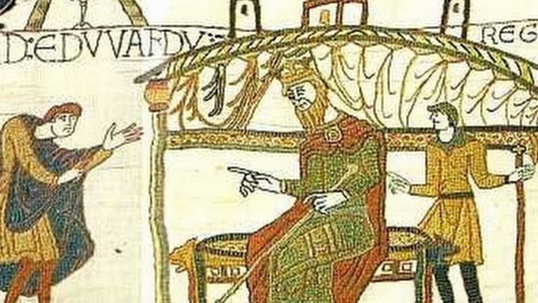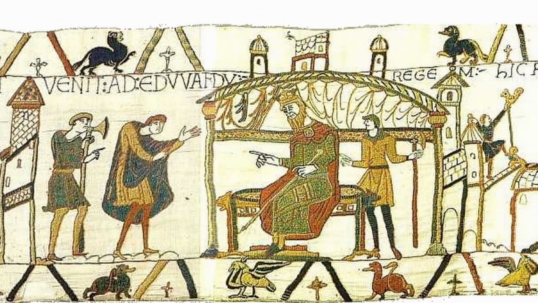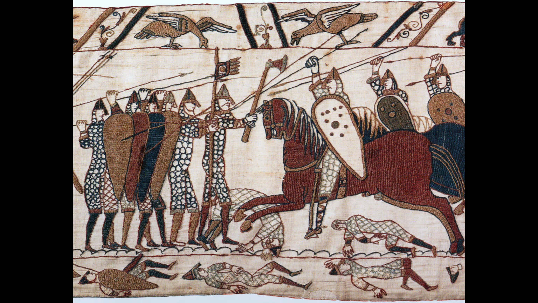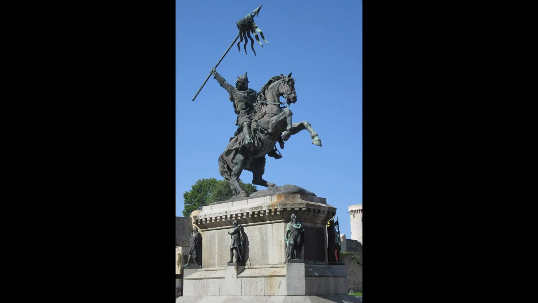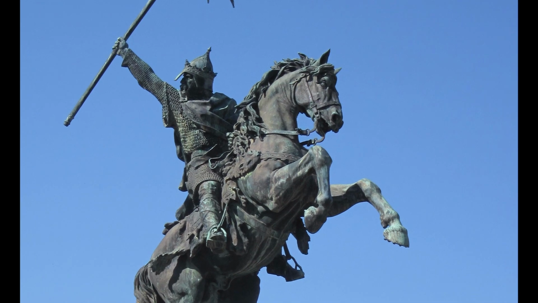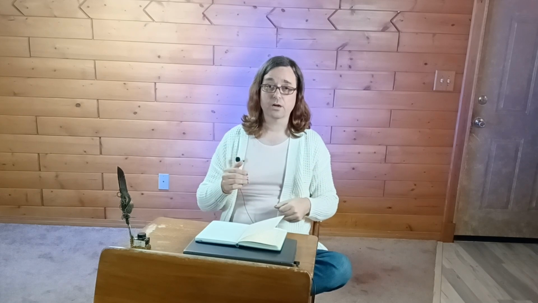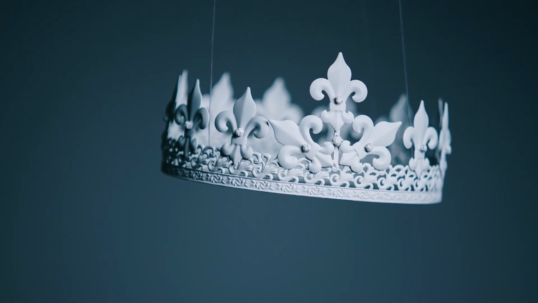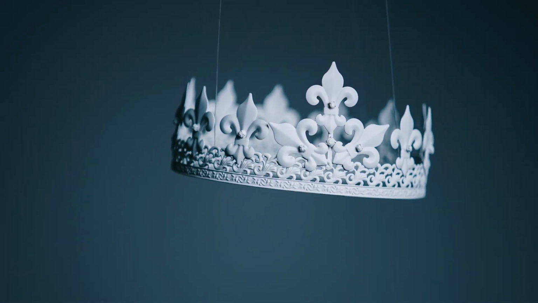In January of 1066, Edward the Confessor, the last Anglo-Saxon king, died. And when he died, there were 3 men that thought that they were promised the throne of England. So a battle ensued between the 3 men, or really a series of different battles. At the end of the year, William of Normandy was the victor and became the King of England. He is often referred to as William the Conqueror. Now, he was an absolute monarch. He had rule over everything. He had full power, and everything that he said happened.